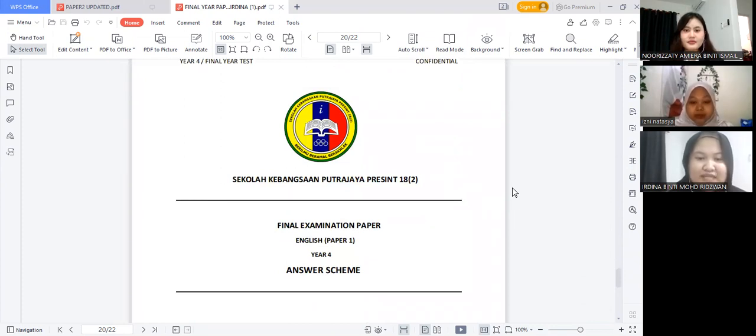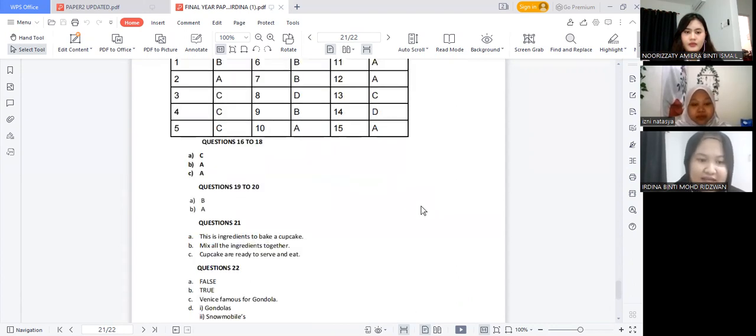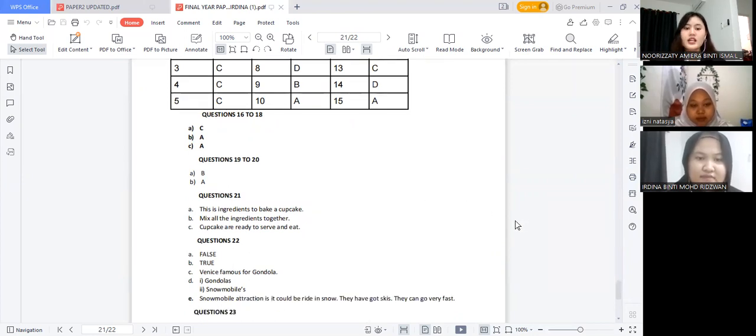Okay, so this is the answer scheme for final examination paper, English paper 1, year 4. For questions 1 to 15, we provided a table which contains all of the answers. Moving on to questions 16 to 18 for Teacher Izzati. In questions 16 to 18, there are some divided parts. So A, B, C, students need to answer the questions based on the A, B, C parts, and questions 19 to 20 are the same as 16 to 18.